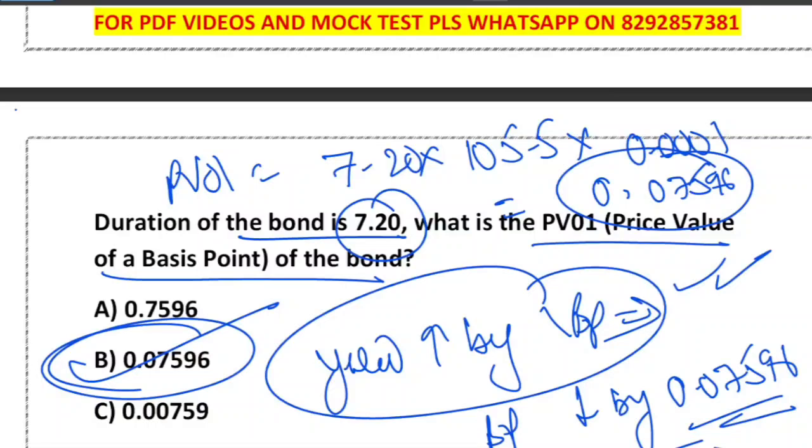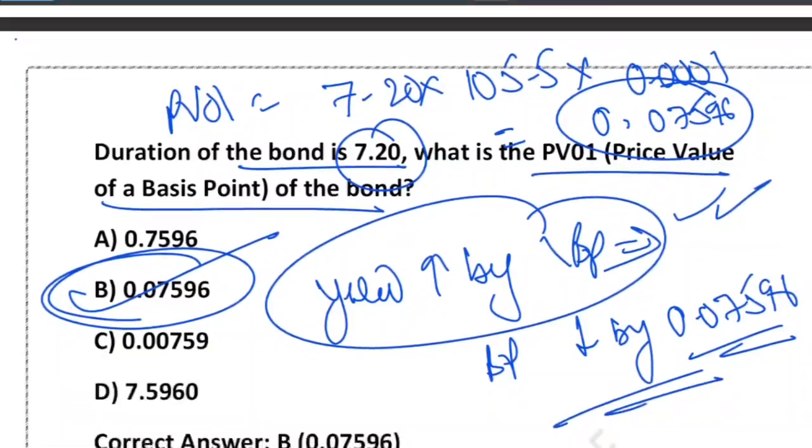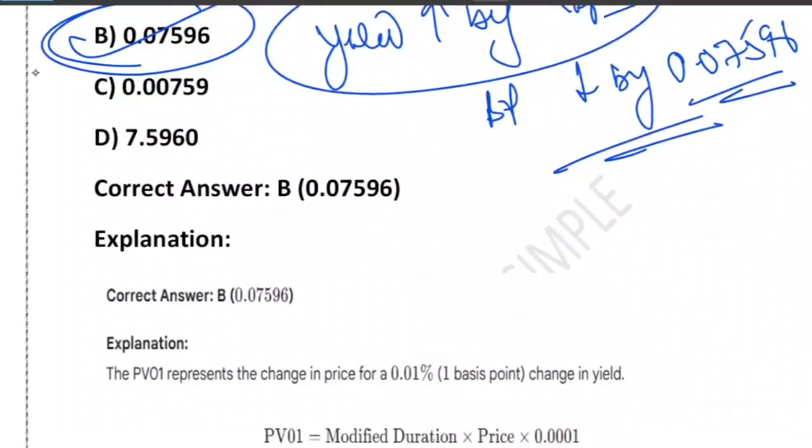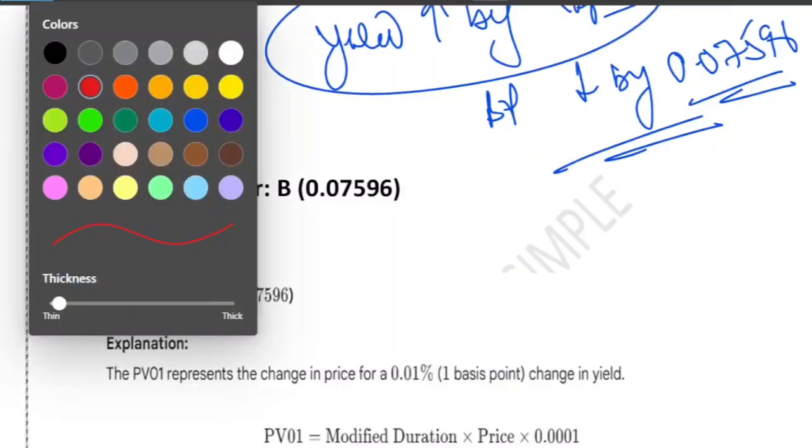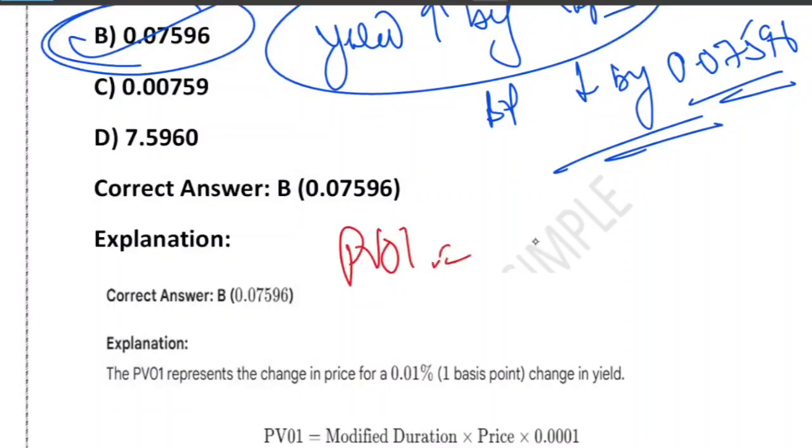So what will be the impact on the portfolio value? The options are a loss of this much, a gain of this much. Basically, here we must be clear about this BPV. What is the BPV? It is the basis point value, you must understand it clearly. What is the meaning of 1 basis point? When I say BPV, it tells us how much the bond price will change for a basis point, that is 0.01% change in the yield. That is what BPV is all about.